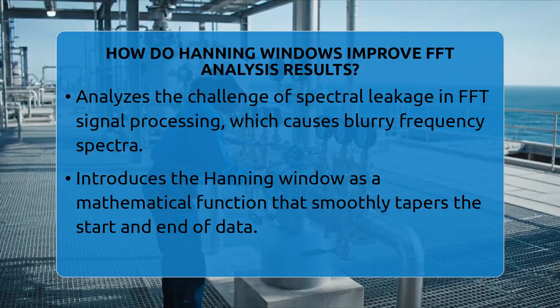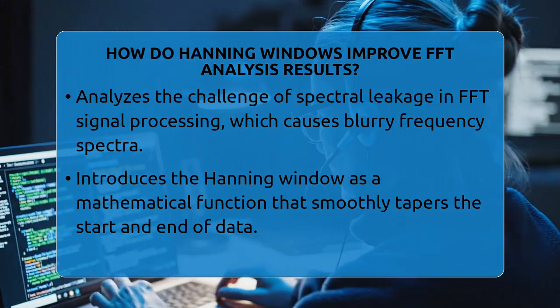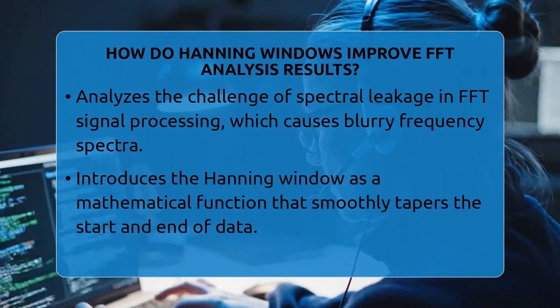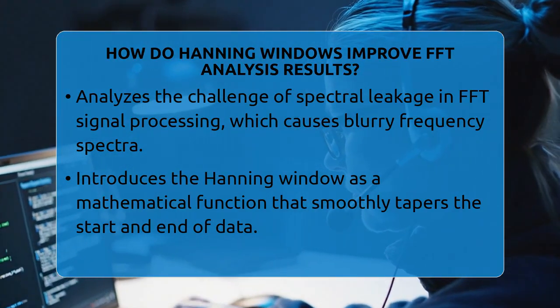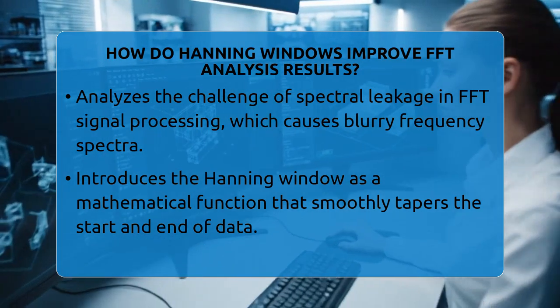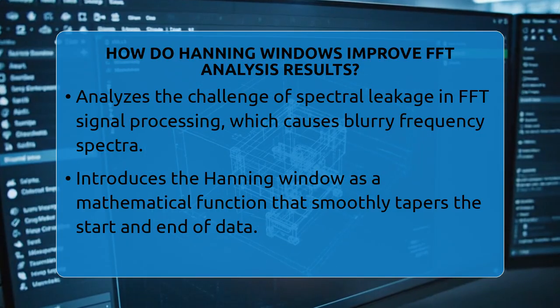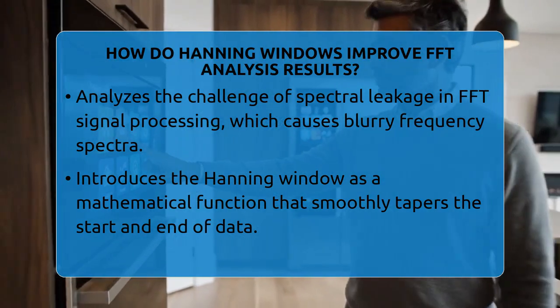When you perform an FFT on a signal, you want to see clear, sharp peaks that tell you what frequencies are present. But if the edges of your sampled data aren't smooth, you get something called spectral leakage. This makes your frequency spectrum blurry and hard to interpret. That's where the Hanning window comes in.